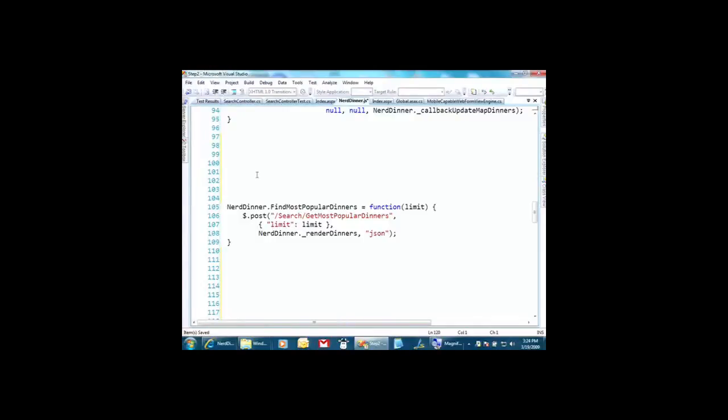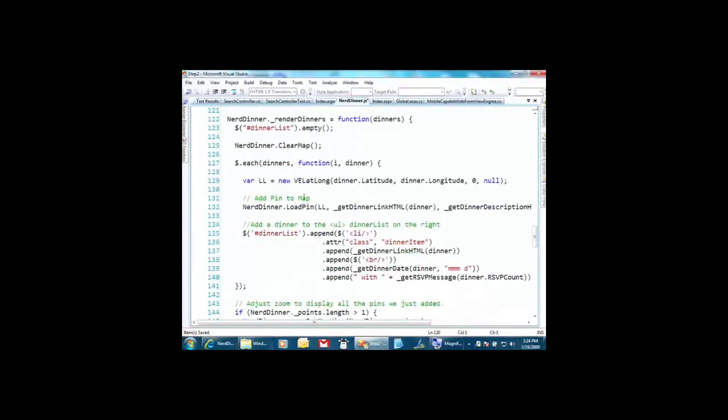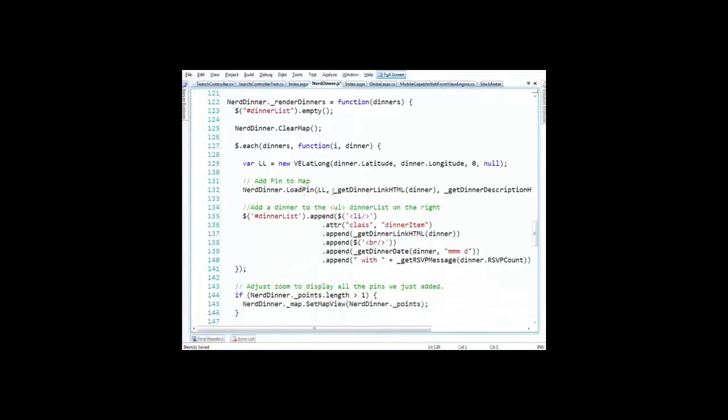This is a client-side callback, so remember, this is happening on the client side. Render dinners is an interesting one, and again, I'm still learning, but I think this is kind of interesting. Basically, it takes that div on the top. Let's read this from the top to the bottom. So line 123 says, empty that div on the right. Right? That's that one that's empty already. There could be stuff in there. Clear the map, and then look at the each on line 127.